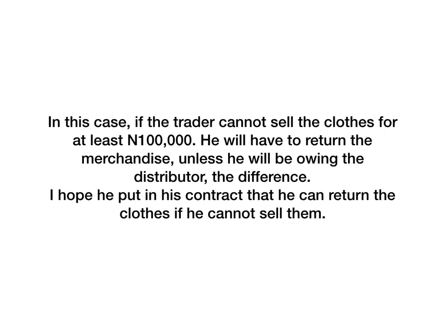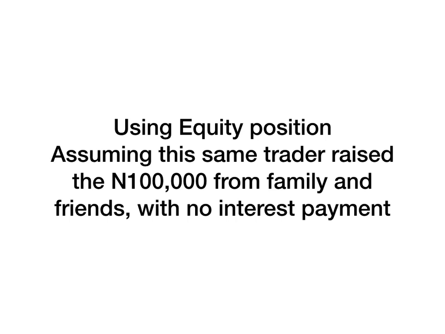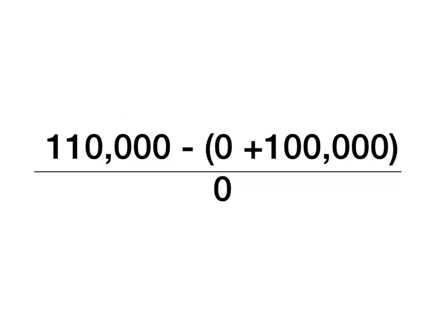Next, using equity. With this same trader, assuming the trader raised 100,000 from family and friends with no interest payment. So in this case, the trader brought 0. So the money pulled out, 110,000 minus 0 of his own money that he brought in plus 100,000, the money raised from family and friends, divided by 0.